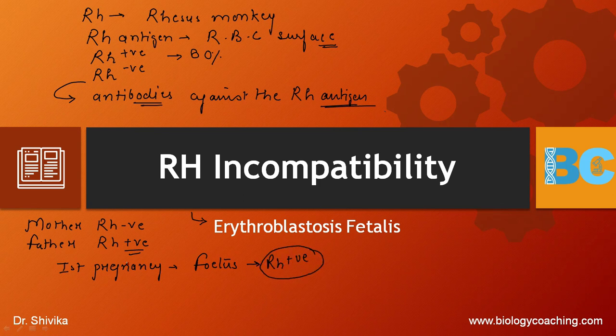But in the first pregnancy, there is a clear-cut separation of blood through the placenta. In all pregnancies it is there, but here the separation is there for the blood, and that is why there is no harm to the child.